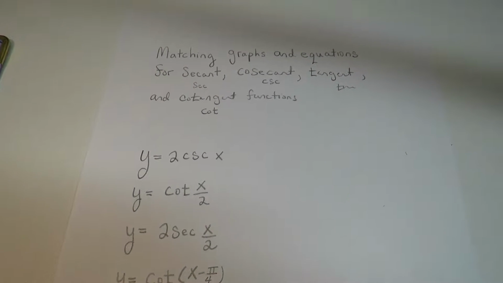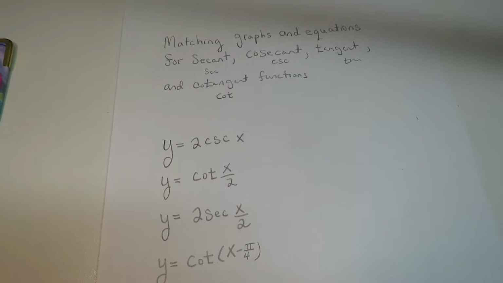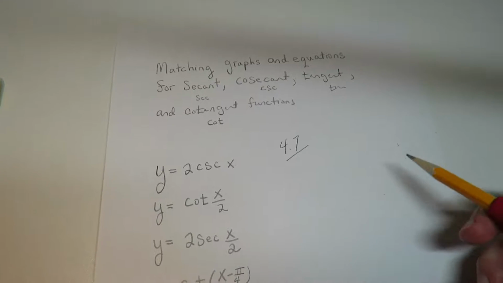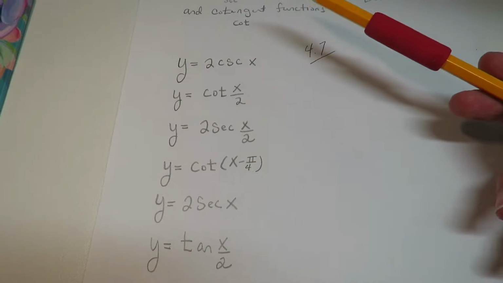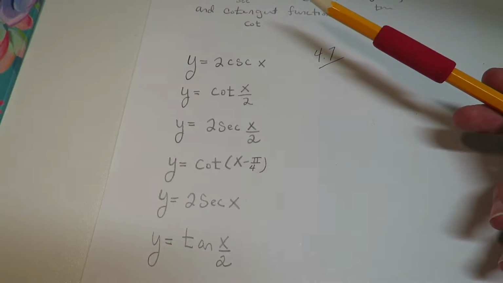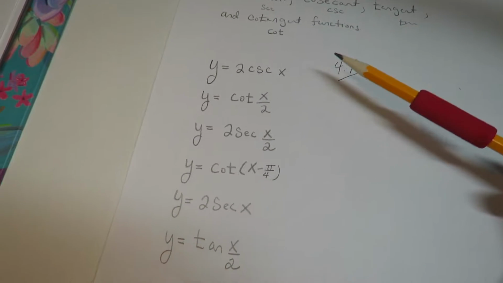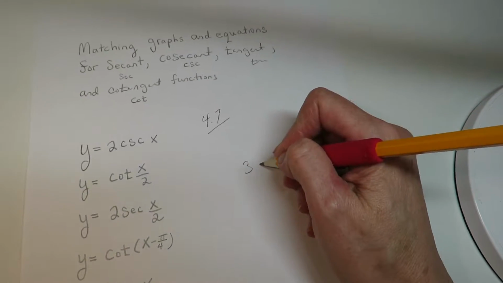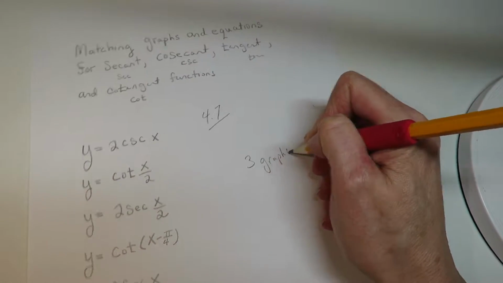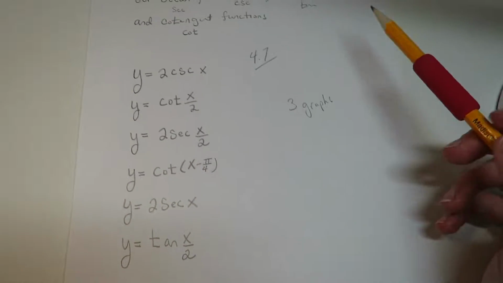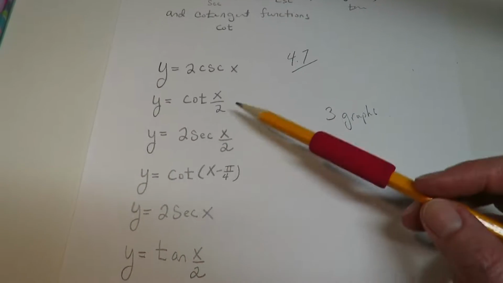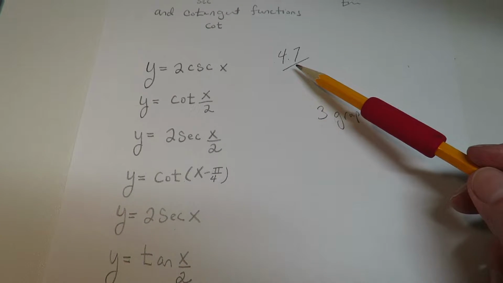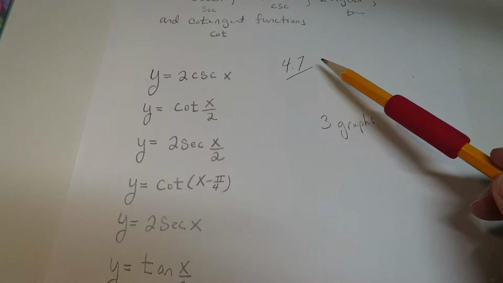So a question on the test that you're going to have in terms of section 4.7 is that it's going to give you a list of tangent, cotangent, secant, cosecant functions. And it's going to show you 3 graphs, and it's going to ask you to match 3 of the functions to the 3 graphs. So this is 4.7, so if you don't remember how to do this, you may want to go back over it.